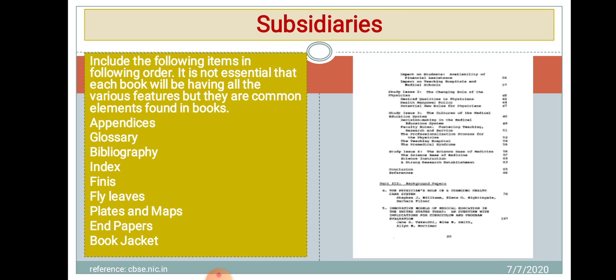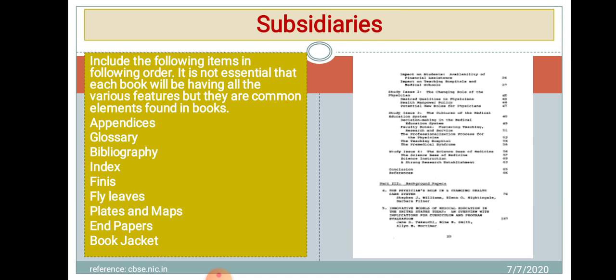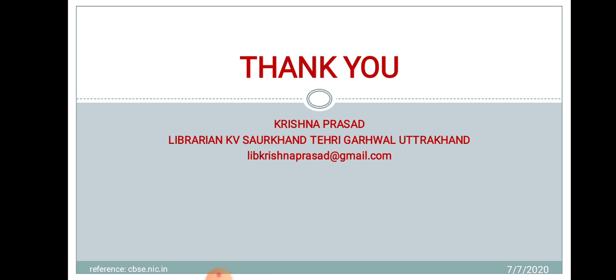Now the jacket, as you are aware, prevents the book from dust and gives your book some extra life. So this is some information regarding the different parts of a book. I hope you will understand, and this video is going to be very useful to understand the different parts of a book. The next time you are going to read a book, you must be aware of the different parts of any book.